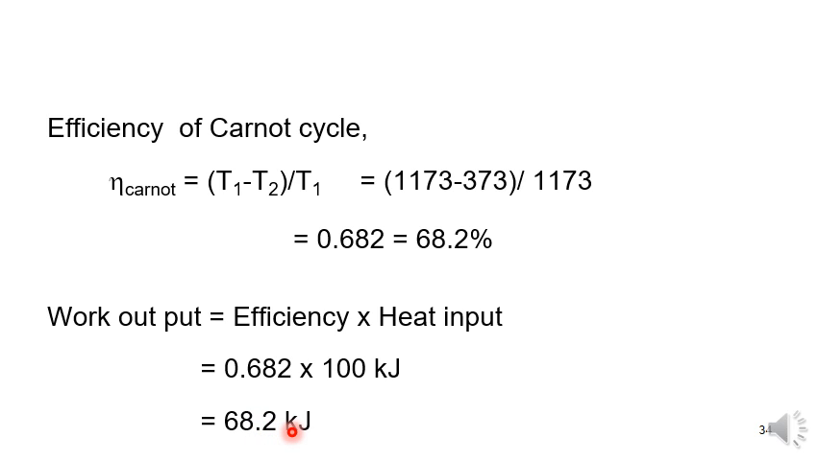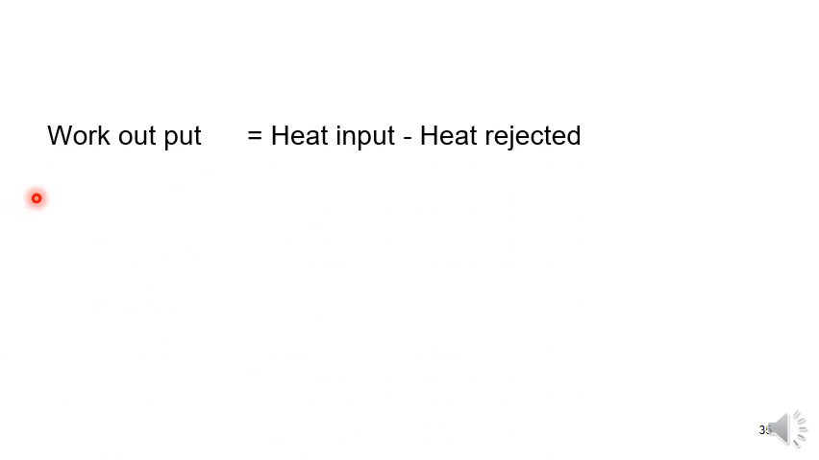In the problem, one more question is also there: they asked for the heat rejected. We can also write the work output as the heat supplied minus heat rejected. Heat supplied means heat in, heat rejected means heat out. So work output is equal to heat input minus heat rejected.